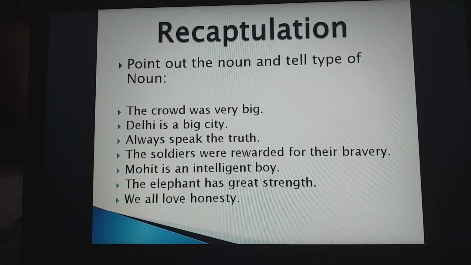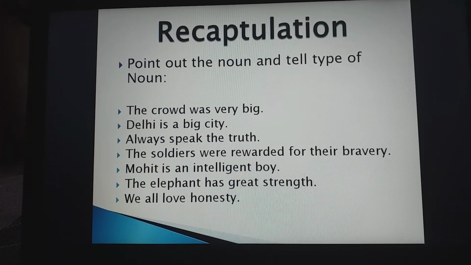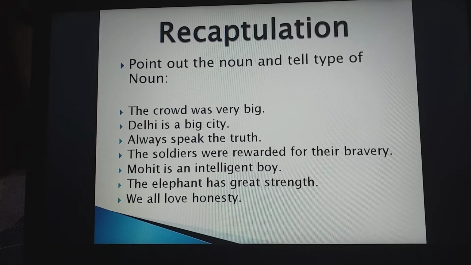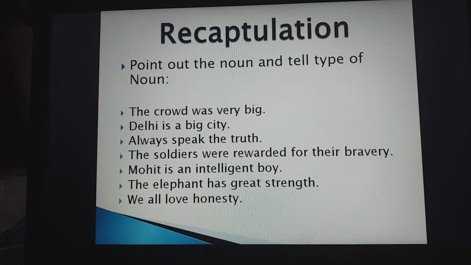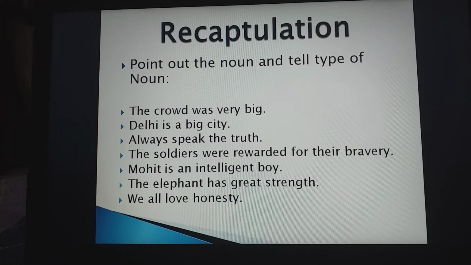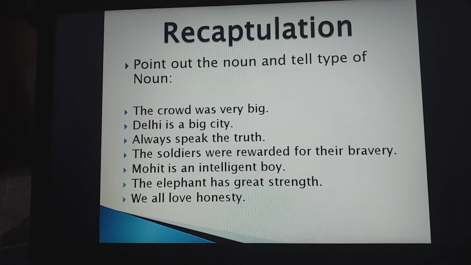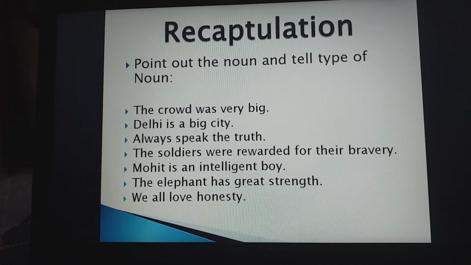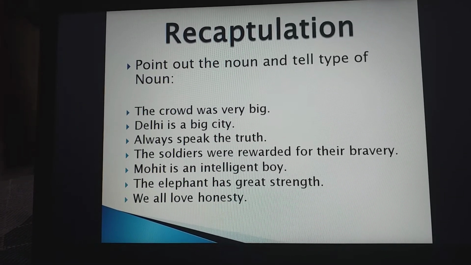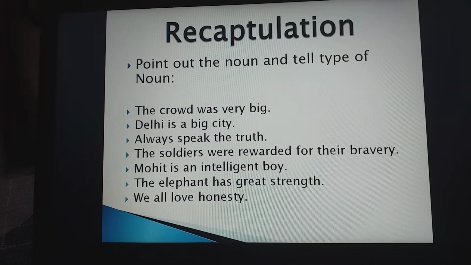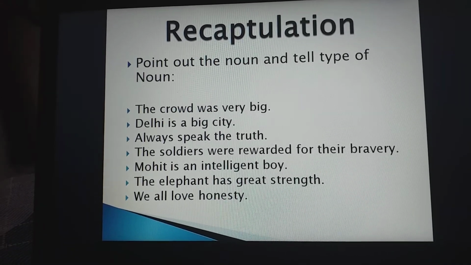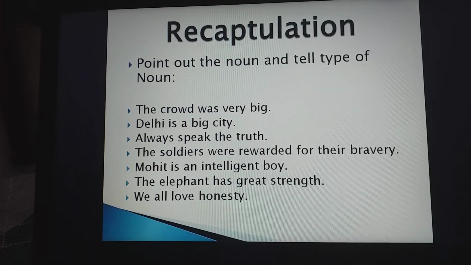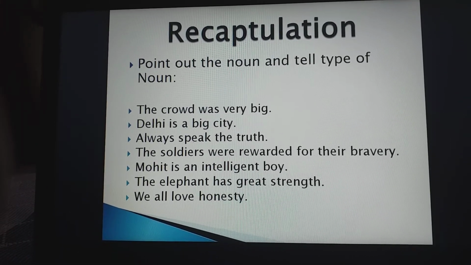Mohit is an intelligent boy. Now here boy. Boy is what? Common noun. Yes. Now Mohit, a name given to that boy. It means what it becomes? It becomes proper noun. Clear? Yes. Very good. Next, the elephant has great strength. Which word is noun here? Elephant. Clear? Now the strength is also noun, and which type of noun it is? It is, yes, abstract noun.